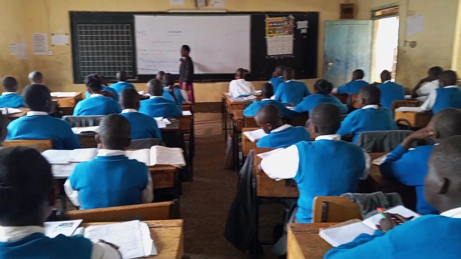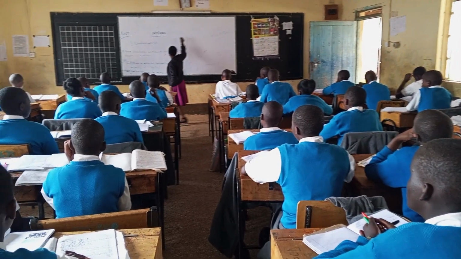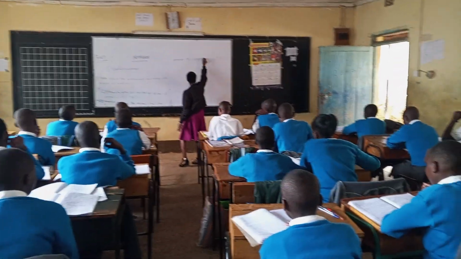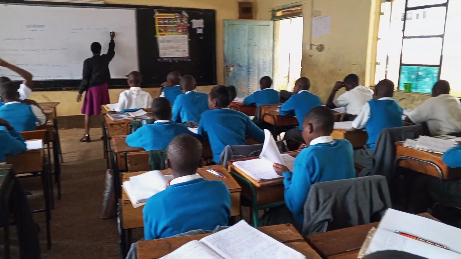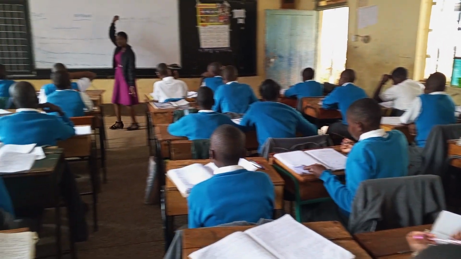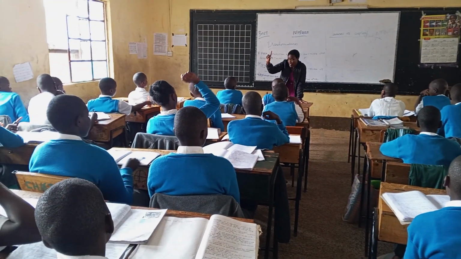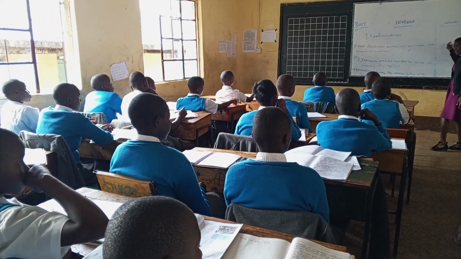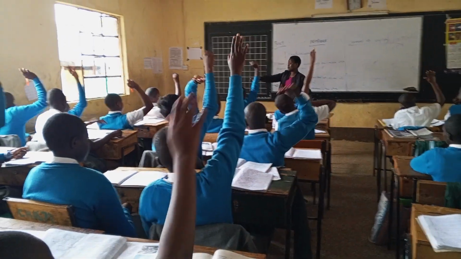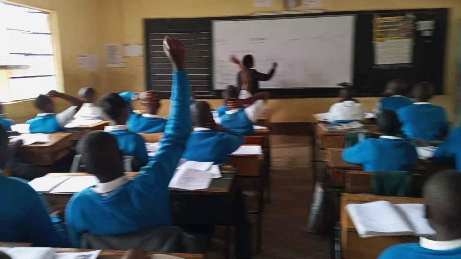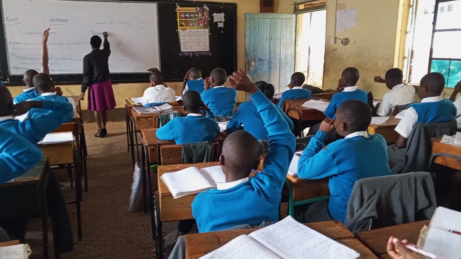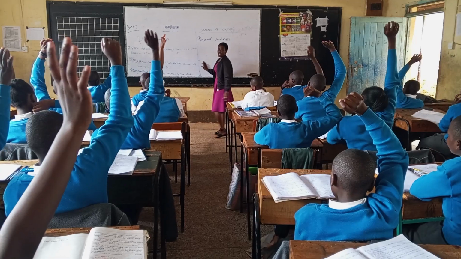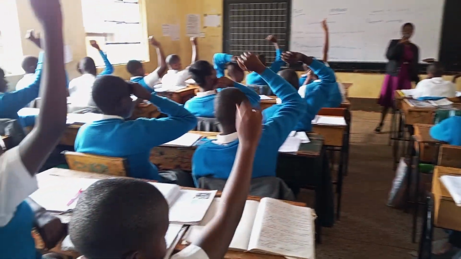One more thing on sole proprietorship: we still have sources of capital. And remember, I'm going to emphasize this: anytime you come across sole proprietorship, you remember it is one. So sources of capital. Where does this sole proprietor get money to start and run this business? Yes, Christine? Personal savings. This is the money you take and save for yourself. Yes, Mary Kamau? Leasing and renting.